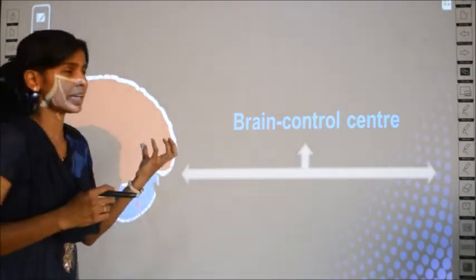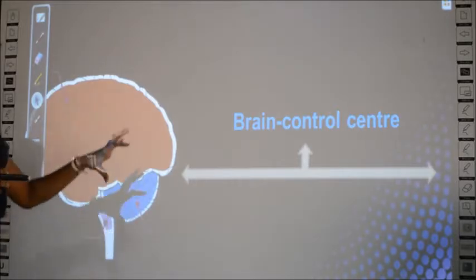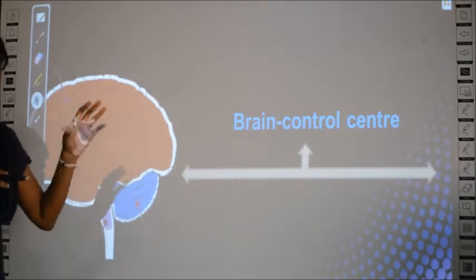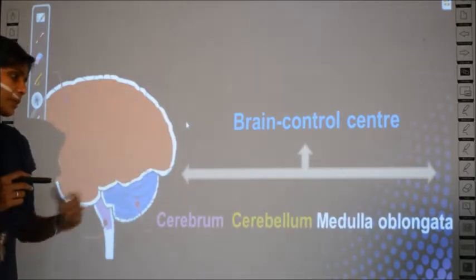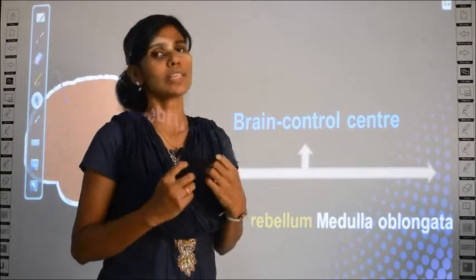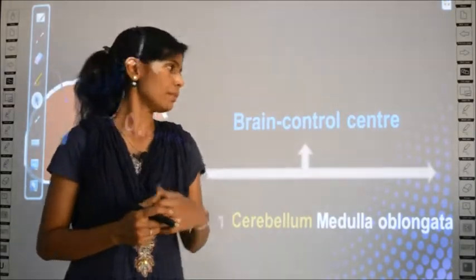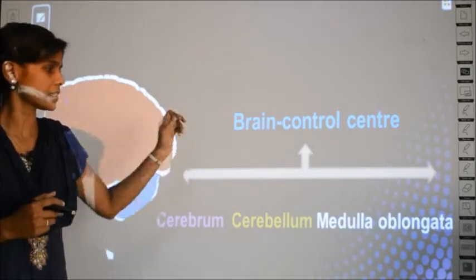Now the brain, I have represented it in 3 colors because the brain can be differentiated into 3 parts. The brain is first of all called the control center of your body. Why is it called the control center of your body? Whatever instructions your brain gives, only that your body will do. The brain controls all parts of your body. The instructions given by the brain will be carried out by the organs of your body. So it is called the control center of a human body or any other organism's body. The brain is the control center.